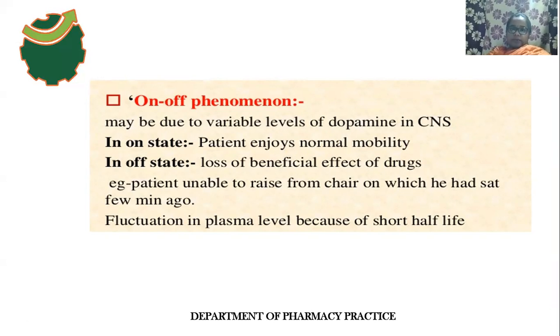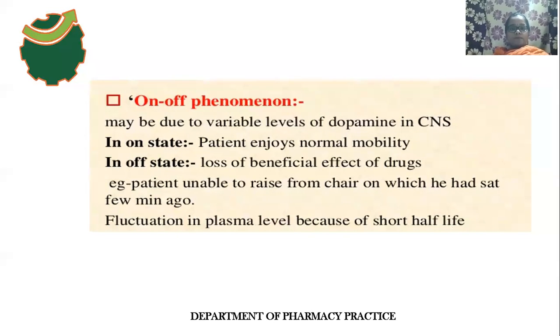Due to variable levels of dopamine in the CNS, an on-off phenomenon occurs. What is the on and off phenomenon? It is a switch between mobility and immobility in levodopa treated patients. In the on state, what will happen? The patient enjoys normal mobility, and physically and mentally the person will be normal.